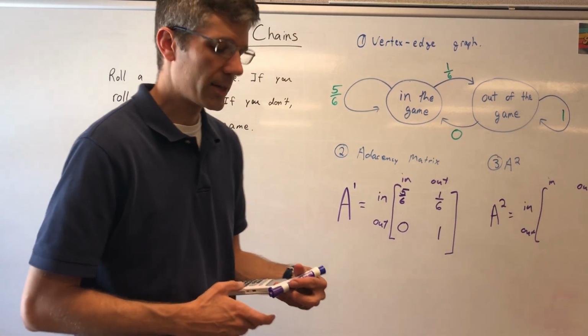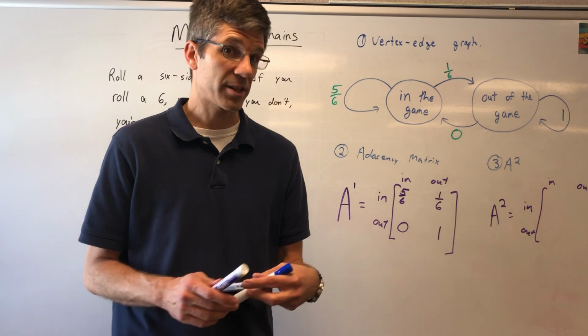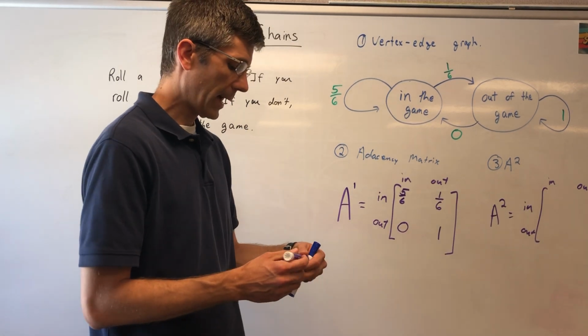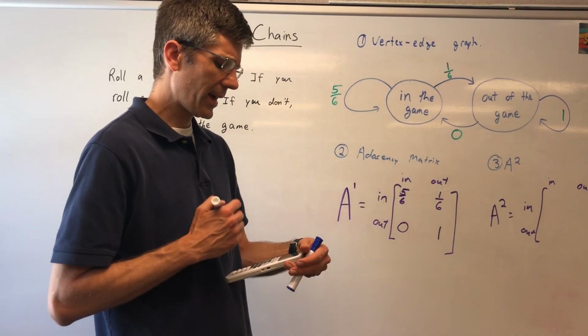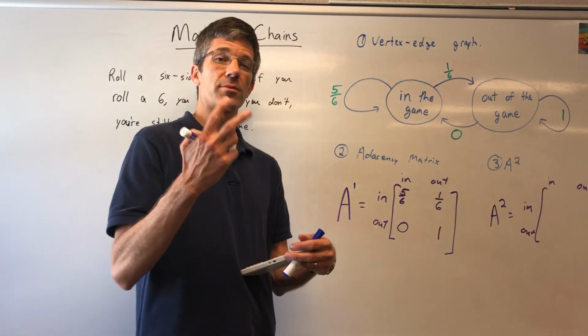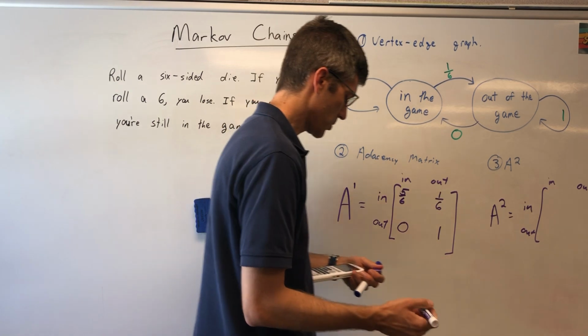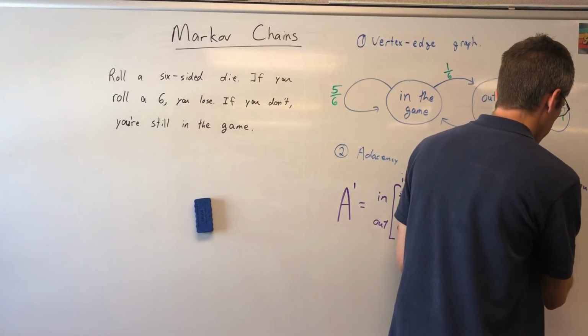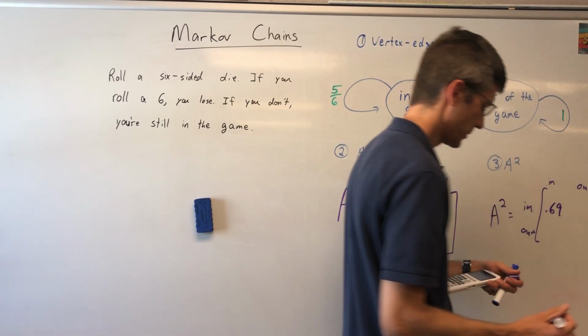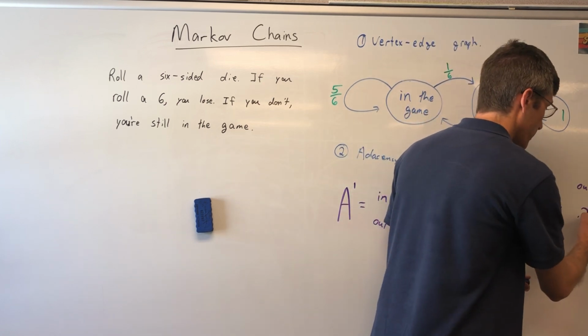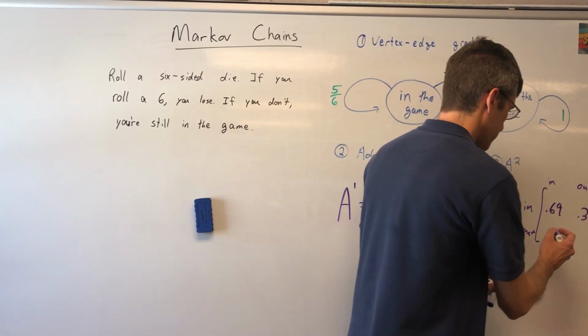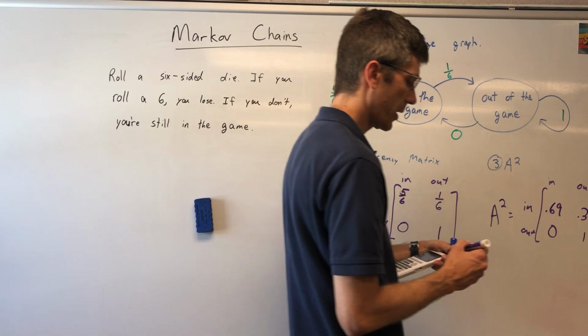Okay, I turned my answer into a fraction. I could use decimals if I wanted to. Actually, I think I will use decimals. I'm going to round to 2 decimal places. So let's not use fractions. Let's use decimals. So 0.69, 0.31, 0, and 1.